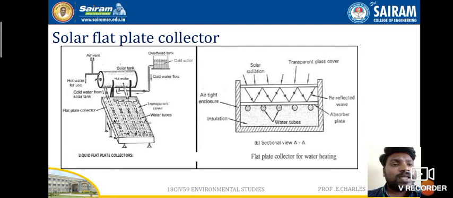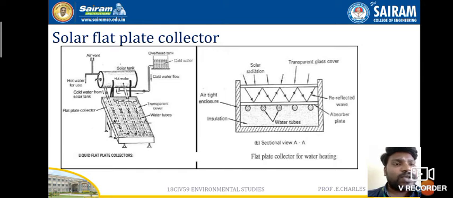And then underneath there is an absorber plate. Below the absorber plate there is a series of water tubes arranged. In these water tubes water will be flowing, and this is insulated so that the thermal energy, that heat, should not go out of the system. For that reason it is completely isolated.